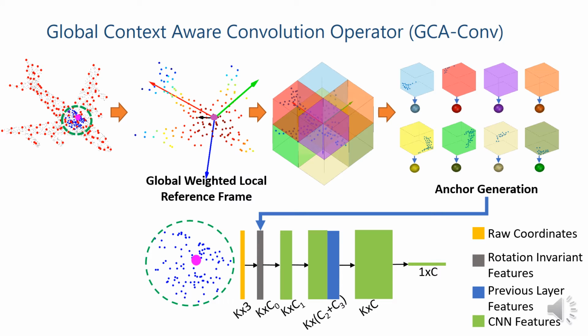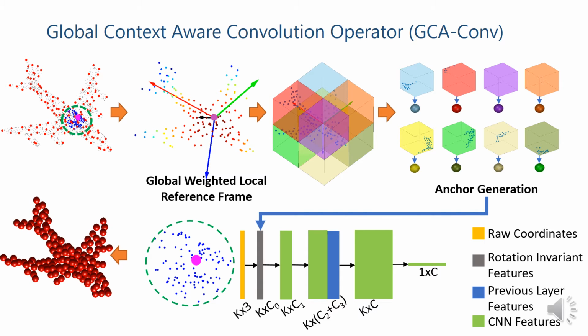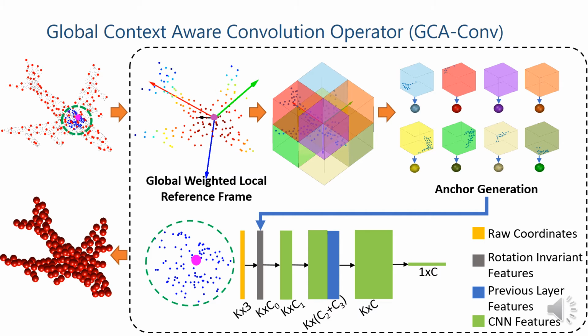Followed by MLP and mask pooling layers, we finally obtain a 1 by C vector to represent the key point. C is the number of output channels. This feature vector contains both local and global rotation invariant information. For all the key points, we perform the same steps, and the output is like this. The dots with thicker shape indicate higher dimension, and we call this block GCA-Conv.